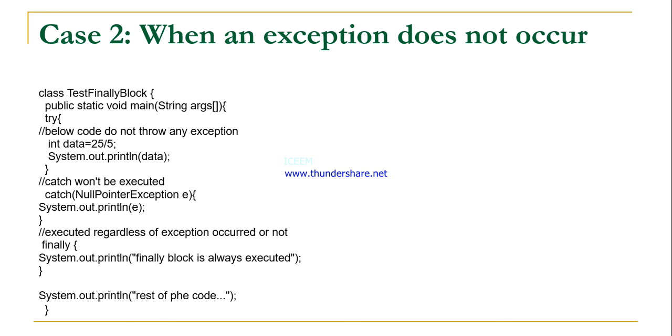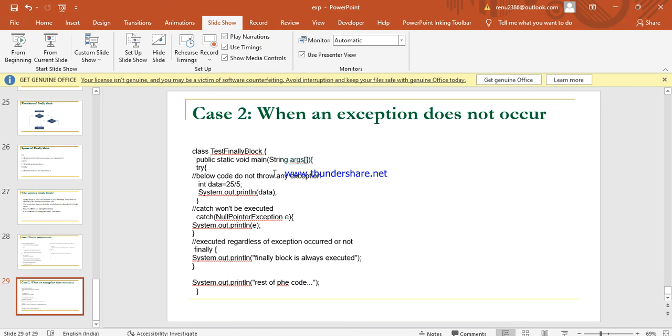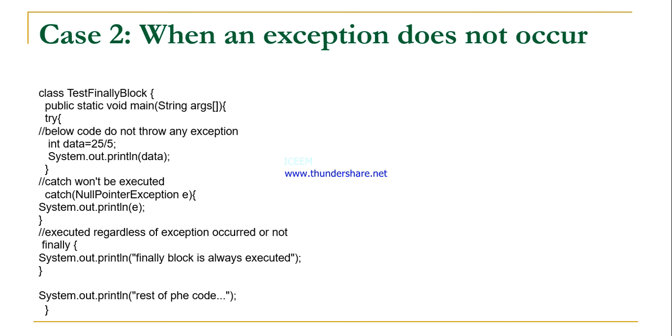In the second case, when an exception does not occur, here in this class we have 25 divided by 5. Here the exception will not come. So will the finally block execute or not? The finally block always executes.